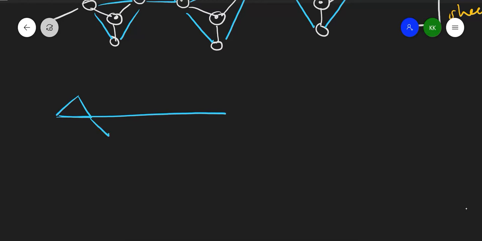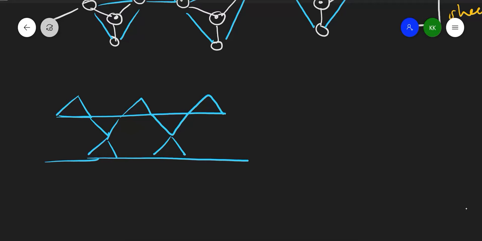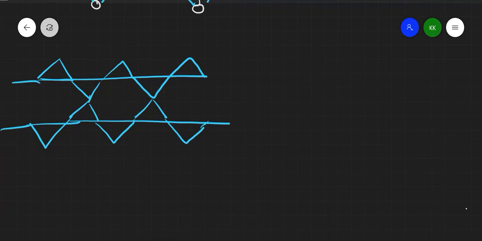You can draw it simply like this. Just make a line. This will be chain silicate. If you join it like this, now it becomes sheet silicate. Again, just continue like this. So these oxygens are there: silicon oxygen, silicon oxygen, and so on.